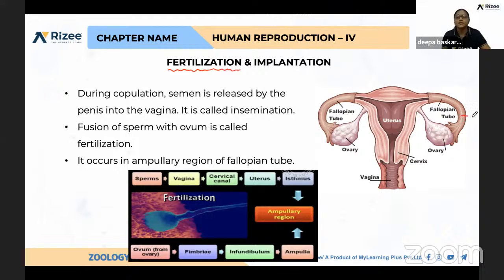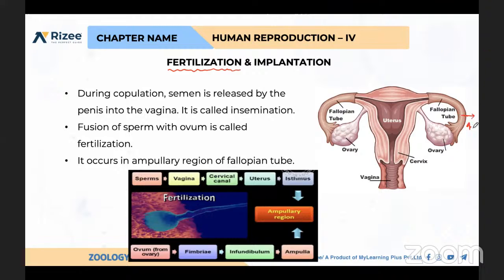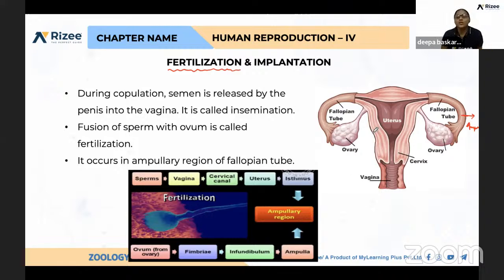Yes, this part is ampulla, and here the fertilization is happening. So during copulation, the male gametes, that is sperms, are introduced into the female reproductive system through the vagina. The sperms enter through the cervical region and through the uterus, and they reach the ampulla where the egg is waiting.